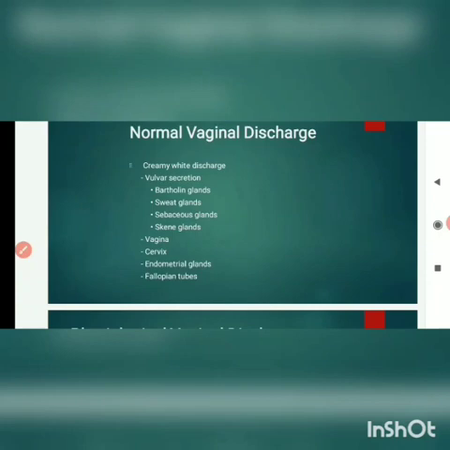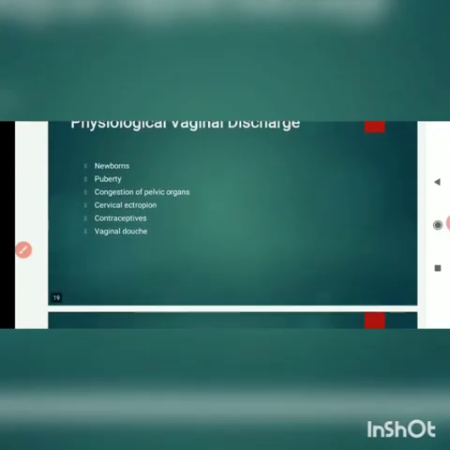Normal vaginal discharge is contributed by the following glands, as already told: Bartholin gland, sweat gland, sebaceous gland, Skene's gland, the vulvar secretions, and endometrial glands. The physiological causes of vaginal discharge occur in the newborn and at the time of puberty.